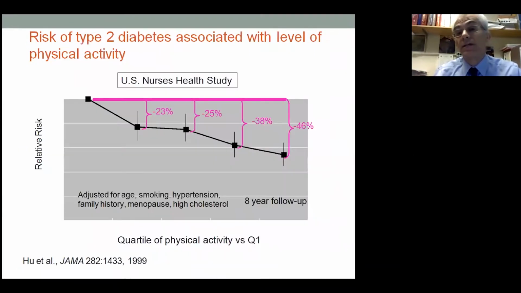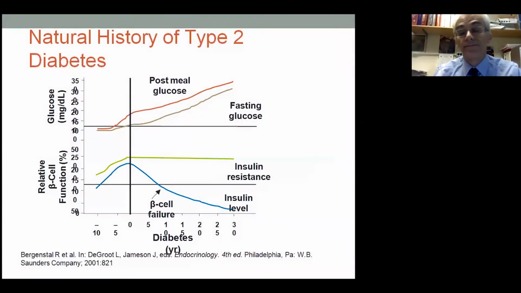Not just obesity, but also physical inactivity. In the same study, they divided nurses by level of physical activity. These are quintiles. On the right-hand side are the most physically active, and on the left are the less physically active. With more physical activity, the risk of diabetes decreased by 50%. So the combination of obesity and physical inactivity is really powerful to induce type 2 diabetes.